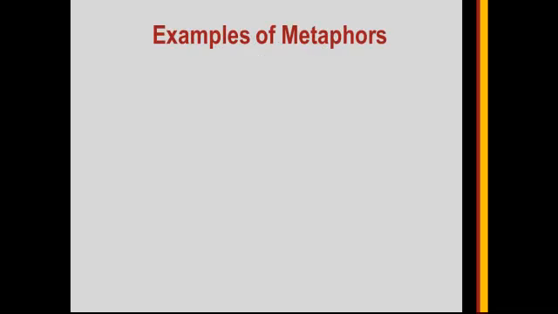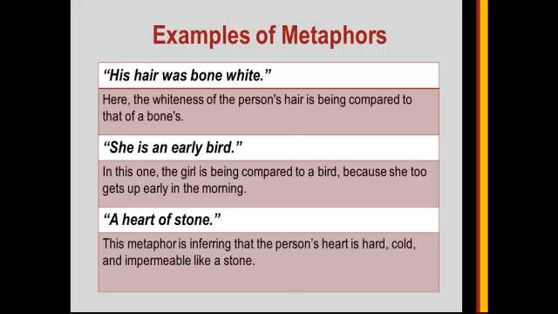Examples of metaphors. His hair was bone white. Here, the whiteness of the person's hair is being compared to that of a bone's. She is an early bird. In this one, the girl is being compared to a bird because she too gets up early in the morning. A heart of stone. This metaphor is inferring that the person's heart is hard, cold, and impermeable like a stone.